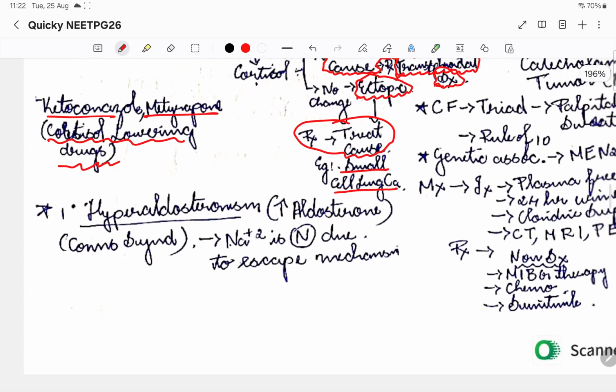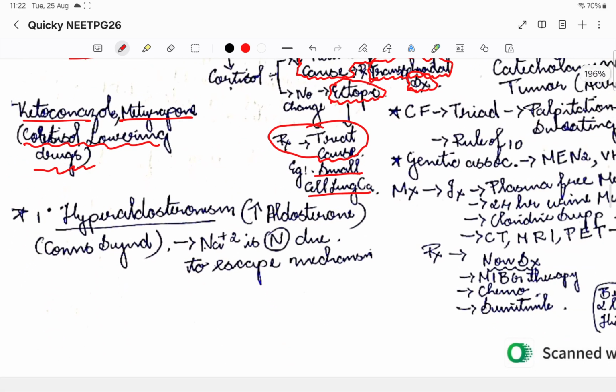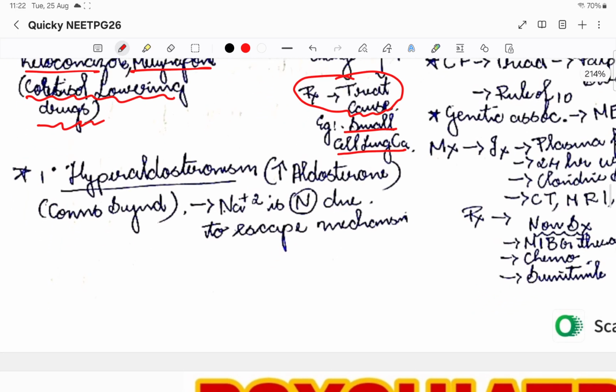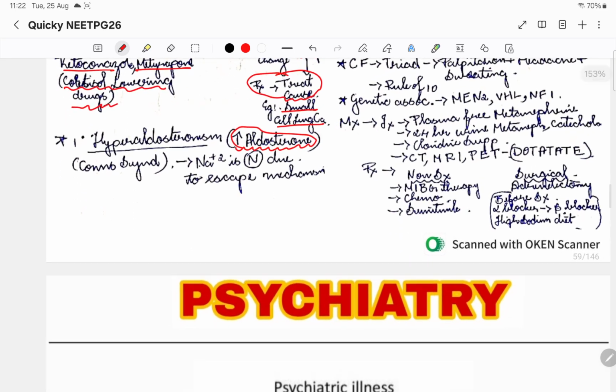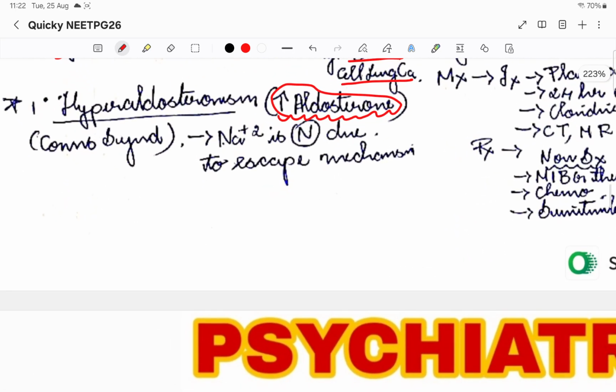Okay, then coming to hyperaldosteronism. Primary hyperaldosteronism means mainly the adrenal gland is affected and the aldosterone is increased. In Cushing's, it was cortisol and androgens that were increased, but here in hyperaldosteronism it is only the aldosterone that is increased. So this is called Conn's syndrome. There it was Cushing's syndrome, here it is Conn's syndrome.